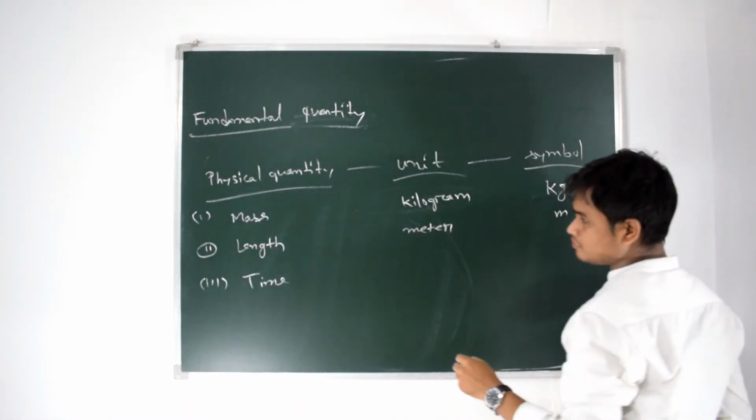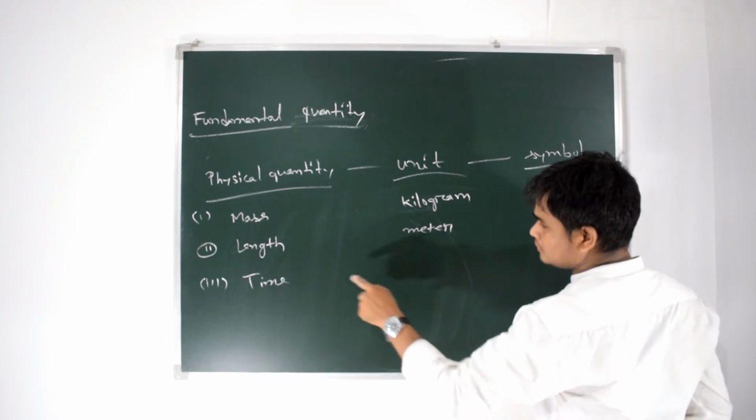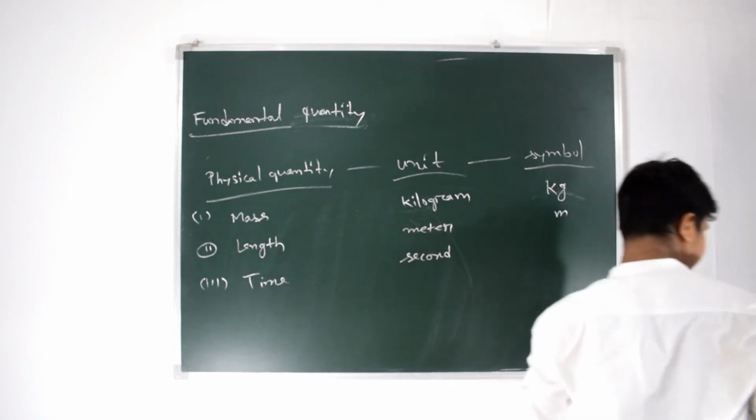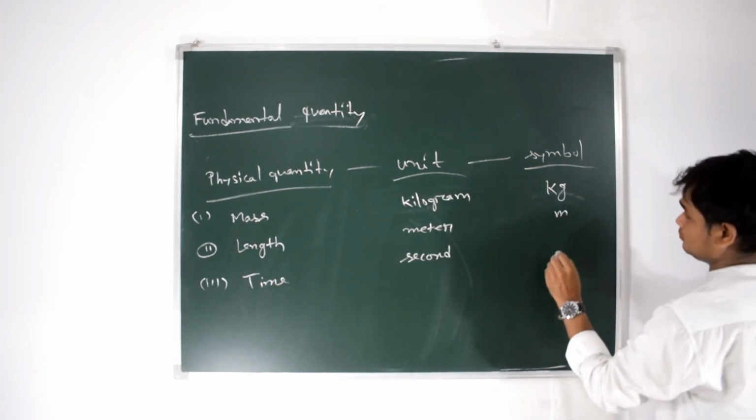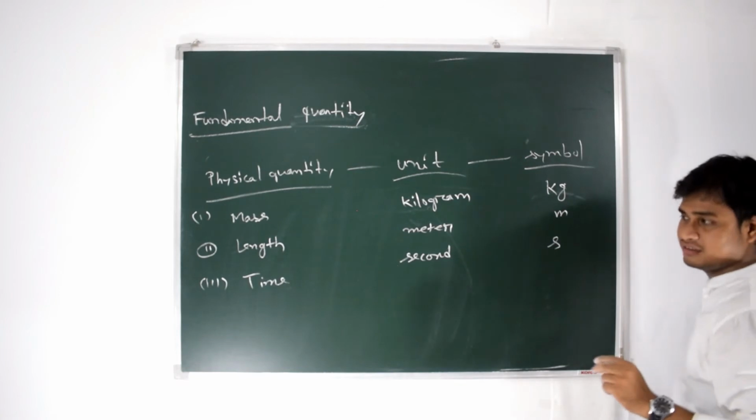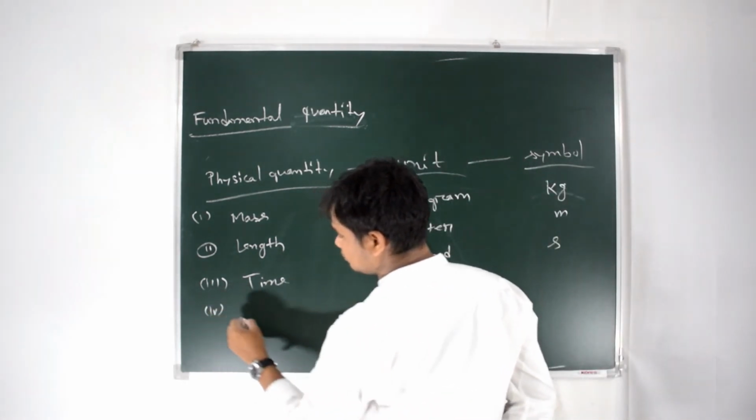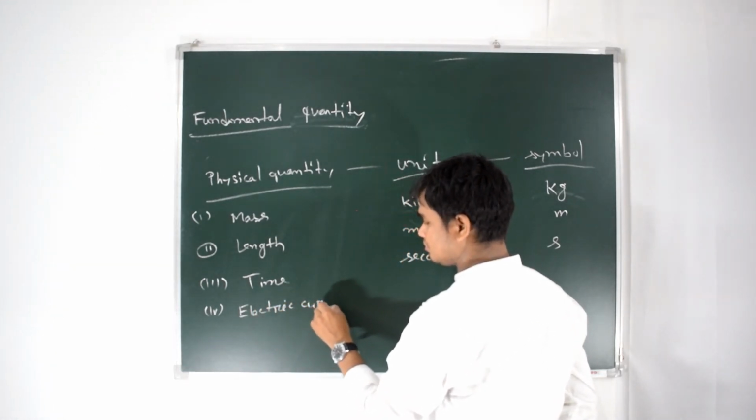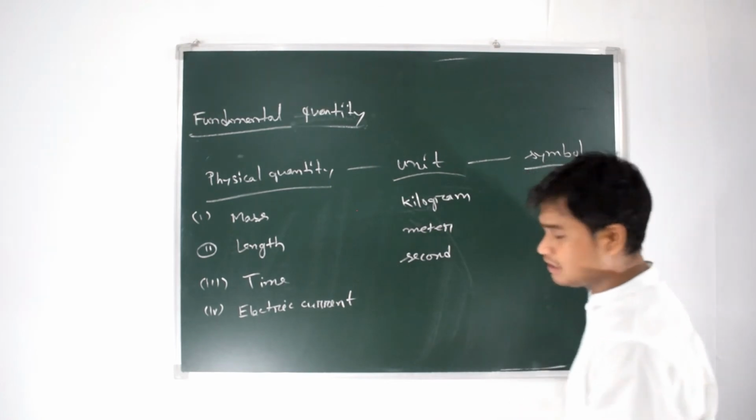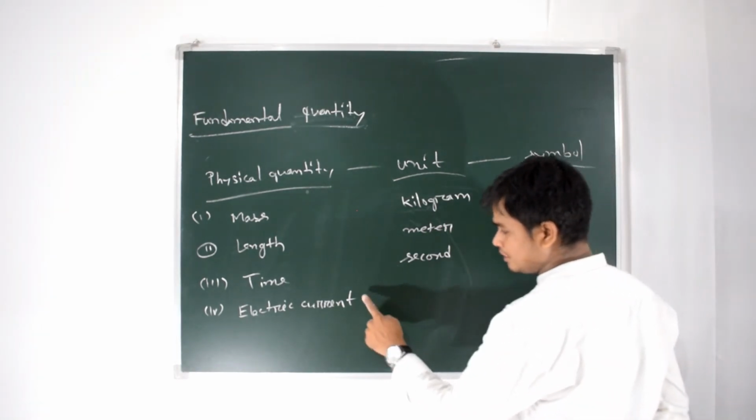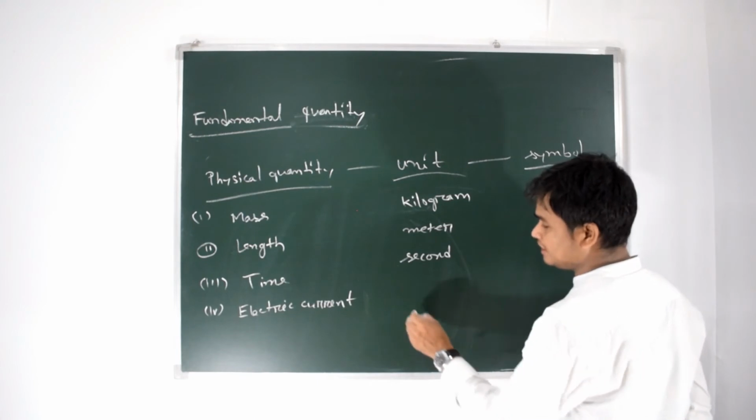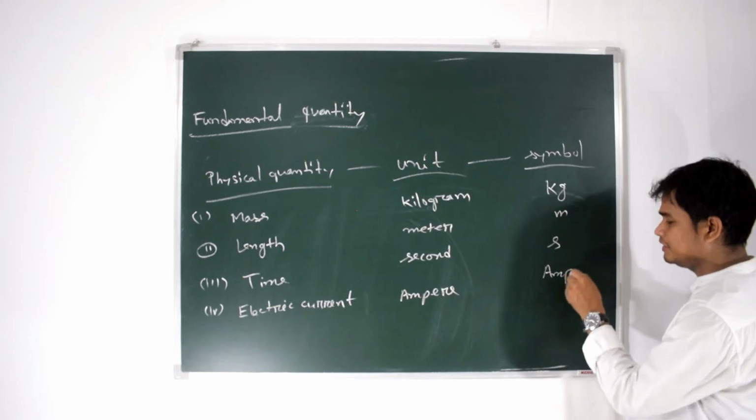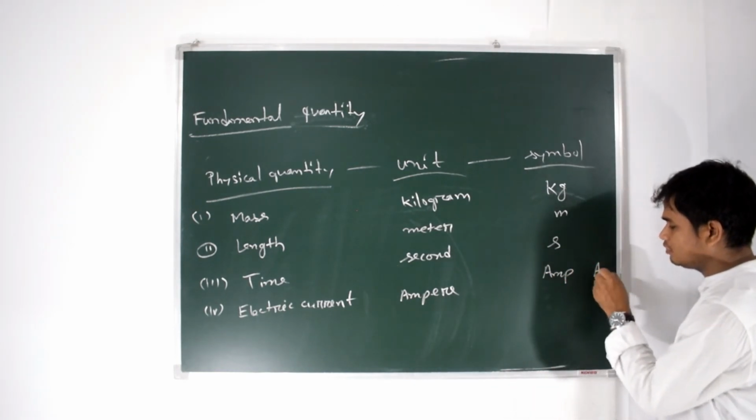Time is measured in seconds. Number 4, electric current. We have studied electric current in class 10 and have a basic idea about it. You have used the unit ampere, right? So here amp is used, sometimes A is also used.